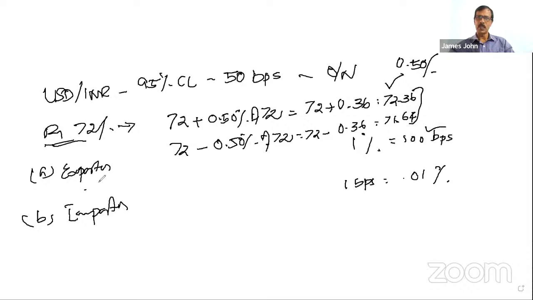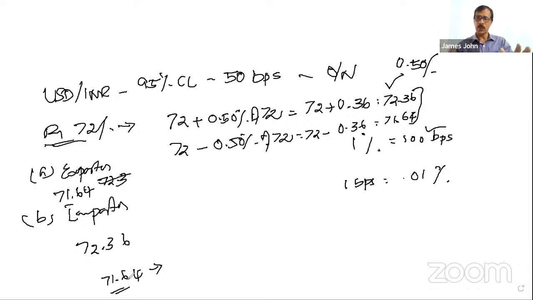So for an exporter, the rate will be 72. Wrong. For an exporter, the worst possible is 71.64, because he gets only 71.64 per dollar. Am I correct? So the worst possible situation is 71.64, and the most advantageous situation is 72.36. And for an importer, the worst possible situation is 72.36, and the most favorable situation is 71.64. Because favorable means he needs to pay per dollar only 71.64. He needs to pay less amount.